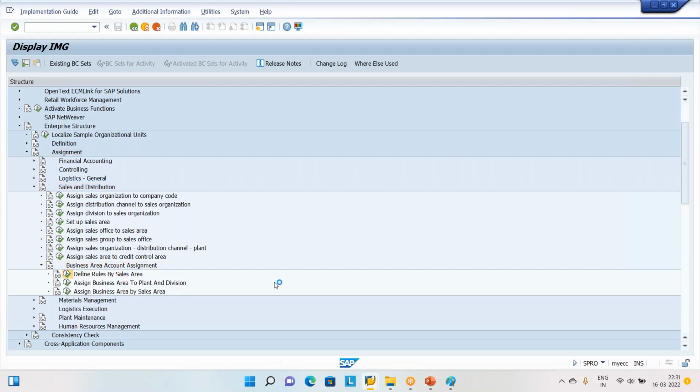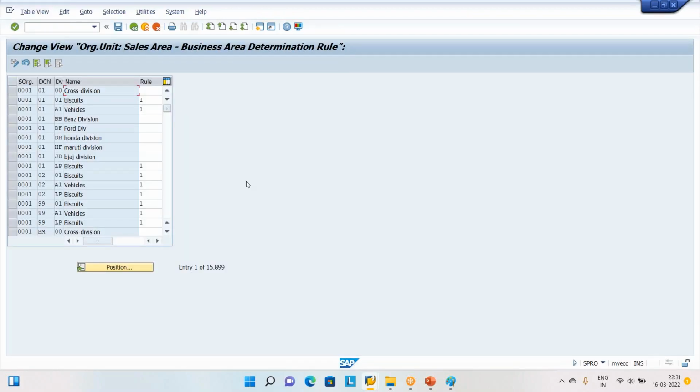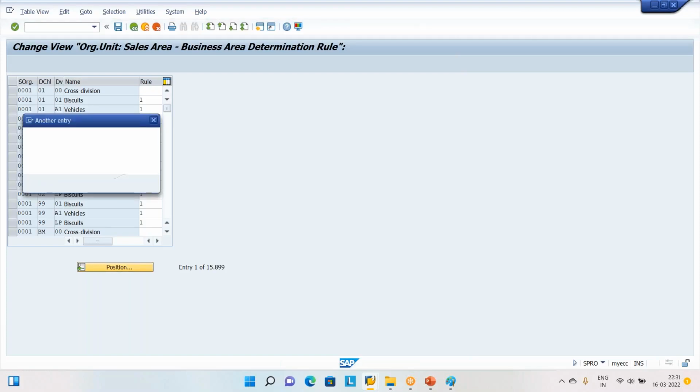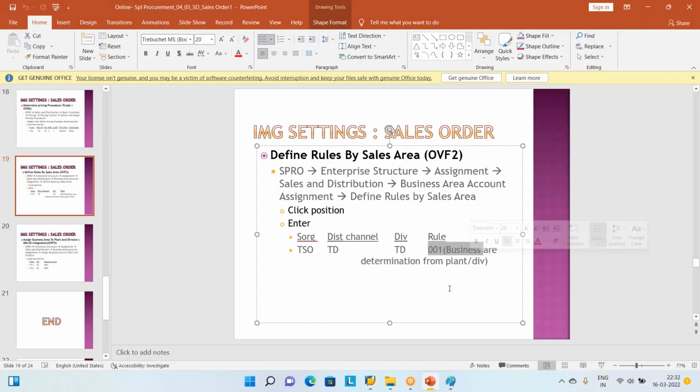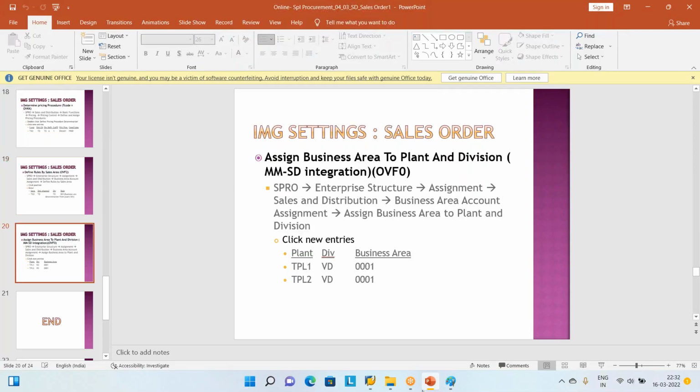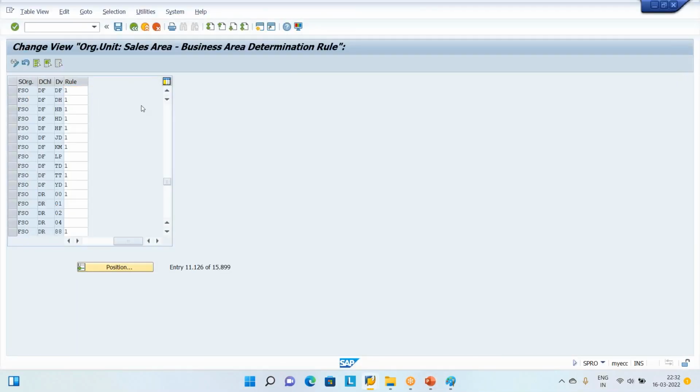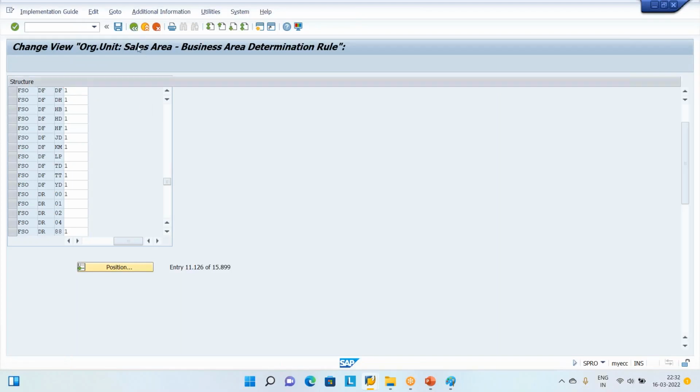Click this button. Then system says, Srinivas, what to do? Just check that one. Ours, entry is already there. Ford sales organization, distribution channel of Ford, division of Ford. At present, this entry is having rule 1. Good. If rule 1 is not there, set rule 1. That's all. It is already there. Go to the next one. Last. Click save. Go back. It is already saved.